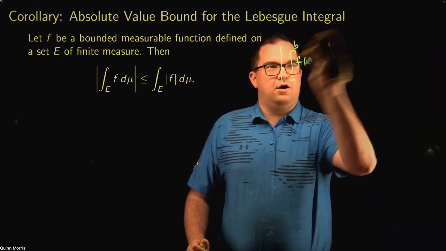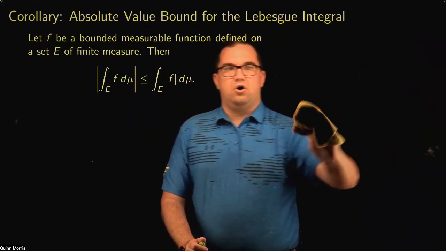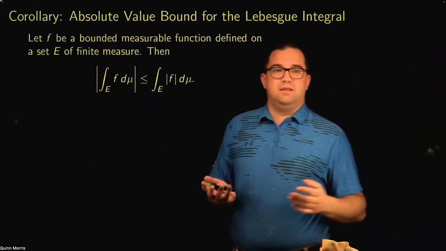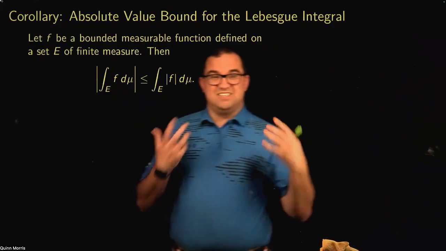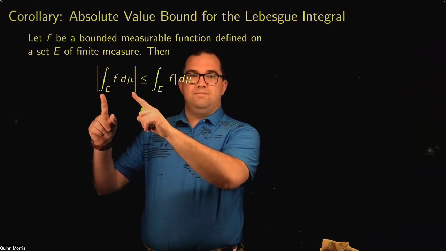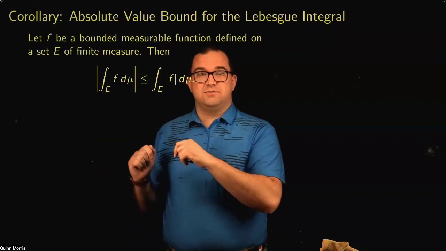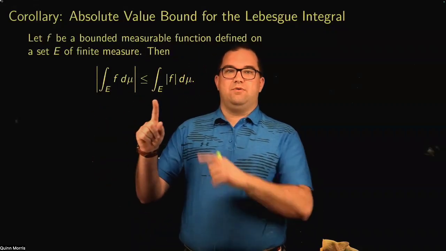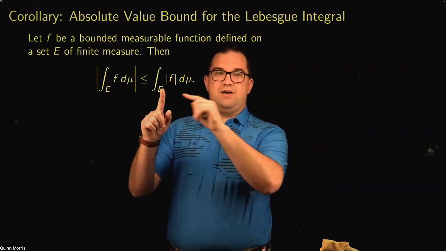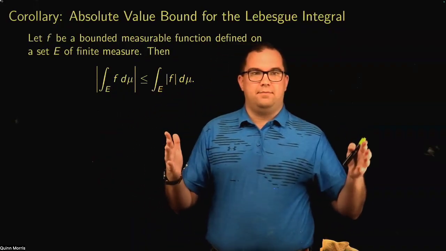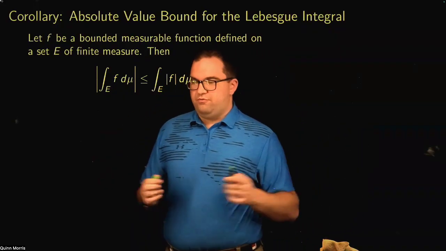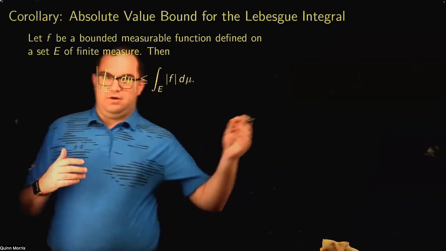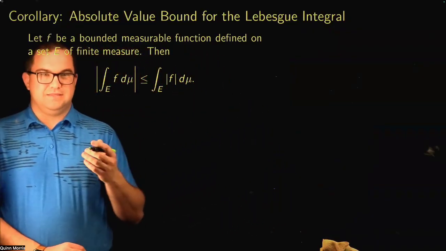And really, both of these are something like triangle inequalities, right? If you think of integration as adding things up, this is saying, if I add all the things up and then take the absolute value, that's less than or equal to if I take the absolute values of each individual thing and then add them all up.